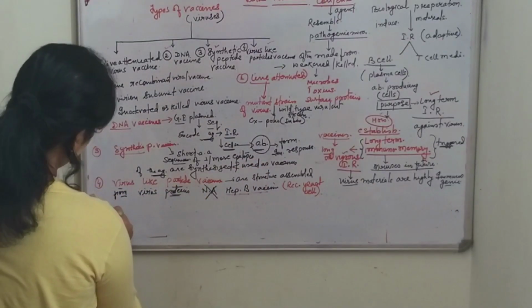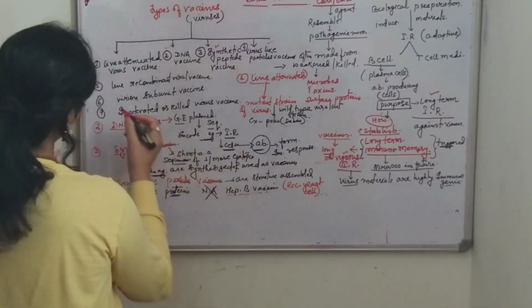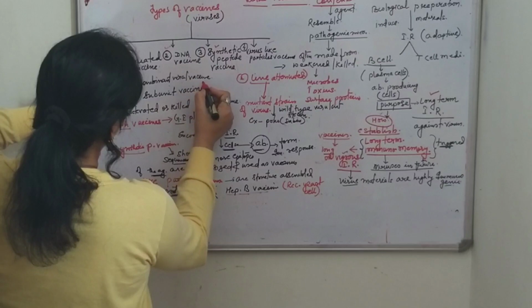Now the next type is, what is the fifth type? Live recombinant viral vaccine.